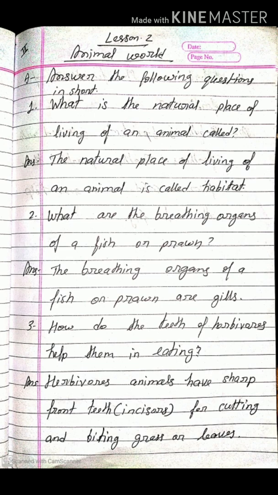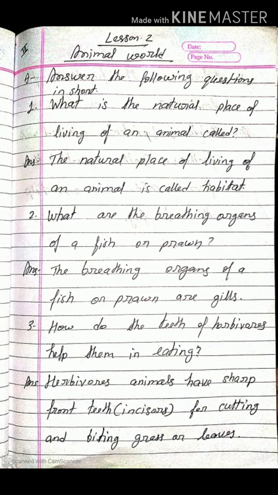Now all students, you have to take one copy and one page. Now I am solving the homework that was given in the previous online class. A. Answer the following questions in short. Question number 1.